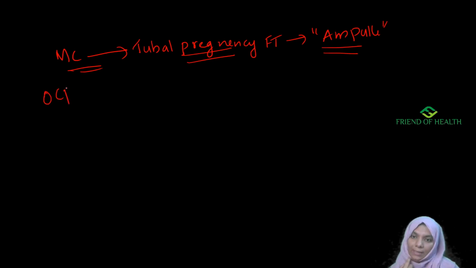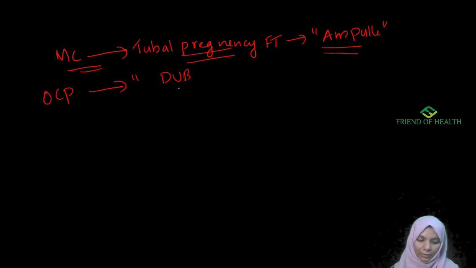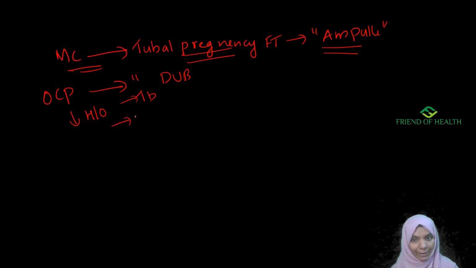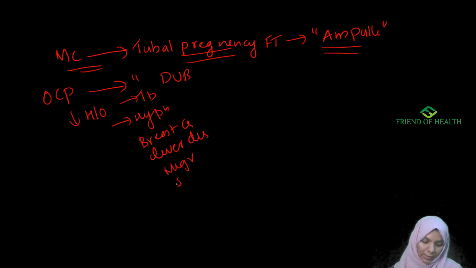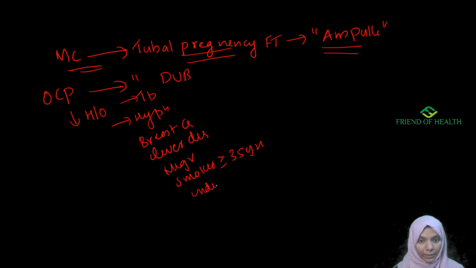Then, OCPs are not contraindicated in DUB. You should know the absolute and relative contraindications of OCP. Absolute contraindications are history of thromboembolism, hypertension, breast cancer, liver disease. All these are absolute contraindications. Even migraine, smokers 35 years old or above, and undiagnosed abnormal genital bleeding are also absolute contraindications.